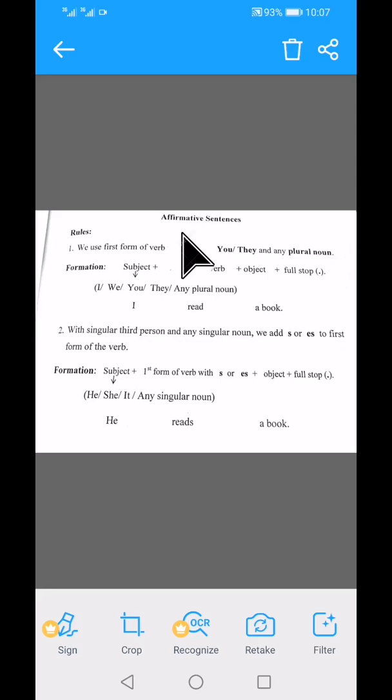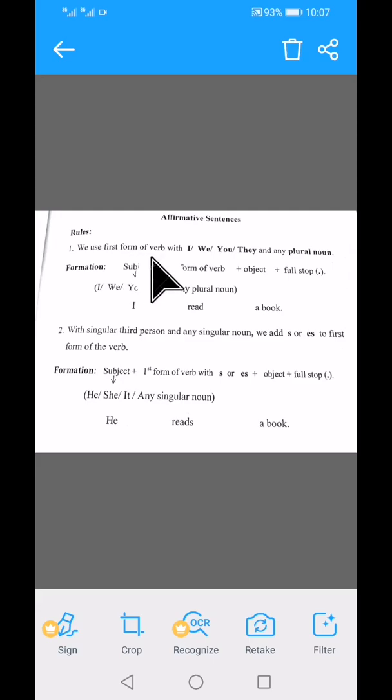There are three kinds of sentences in order to make this tense: affirmative sentences, negative sentences and interrogative sentences. Affirmative sentences are the sentences which are simple, these are called affirmative sentences. What are the rules to make affirmative sentences?